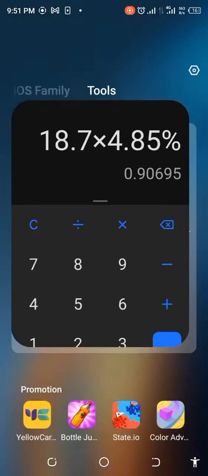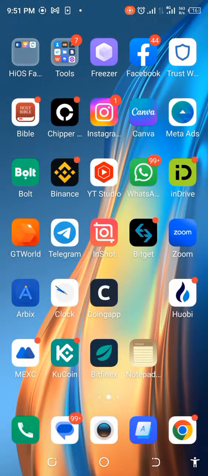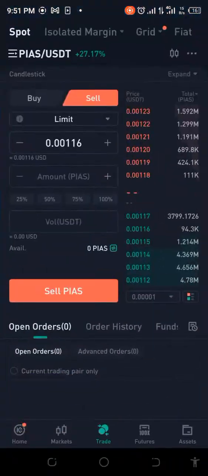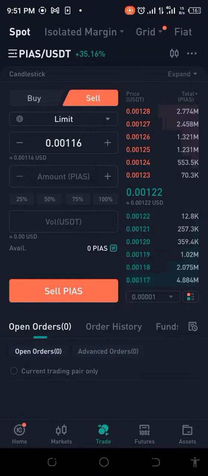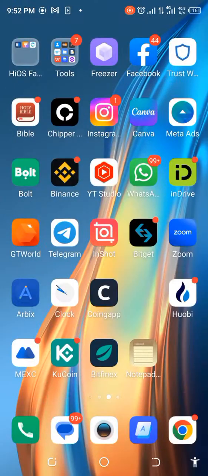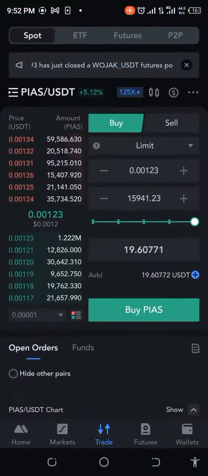Now, because PIAS is still very fluctuating, you can try this out too. Let me go and check what's going on in KuCoin. Wow, the price is now 0.00122. Interesting. Okay, let me check what it is in Mexi. It's still 123. So you can check this out, right? This coin is really volatile. Really volatile. So I guess you should be able to make money with it. Just make sure you do your simulations.